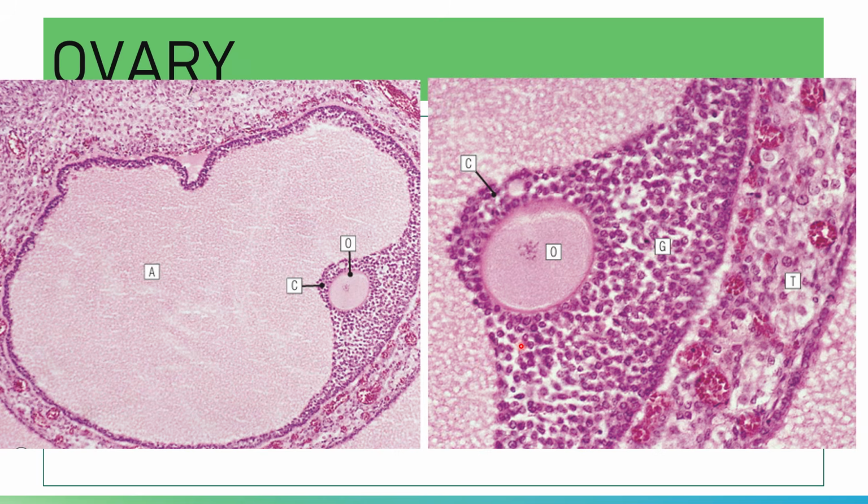This is an enlarged version of this. You have your oocyte here, and then you have your cumulus oophorus. You have your granulosa cell layer at this area. And of course, you have your theca layer, which is highly vascular.